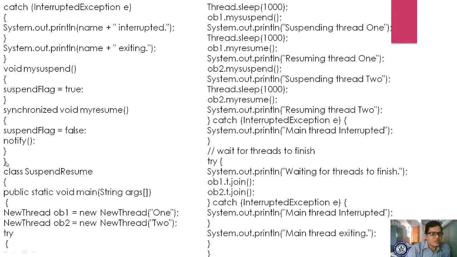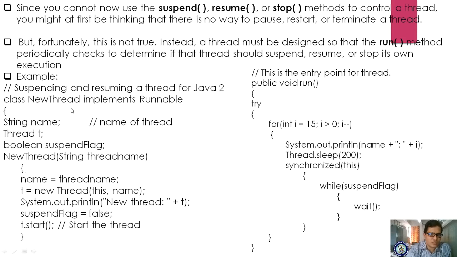Here your main class ends. What is the name of the class? NewThread. The NewThread class ends here. What are the methods we have defined? The constructor method. In the constructor method, you are supplying this class object, and you are displaying this class's thread, and first you initialize that flag value as false, and next you start the thread. The run method will execute. In the run method also you specified the synchronized block, and if this condition is satisfied, the thread must wait, until you resume it.